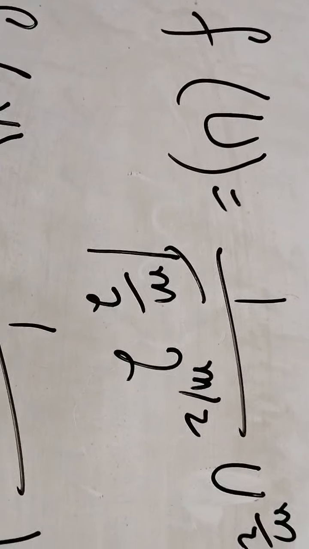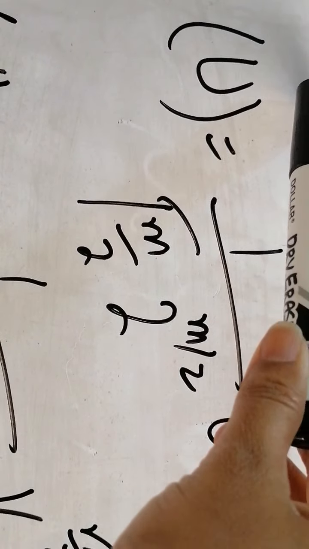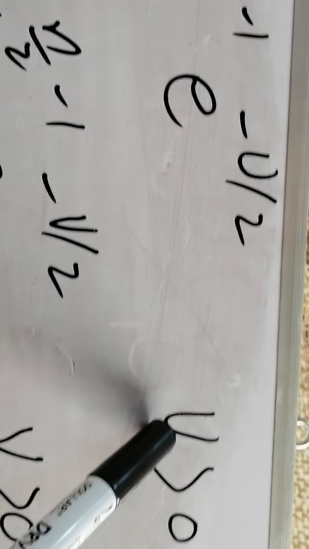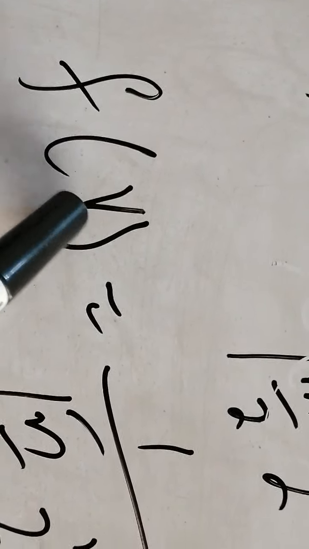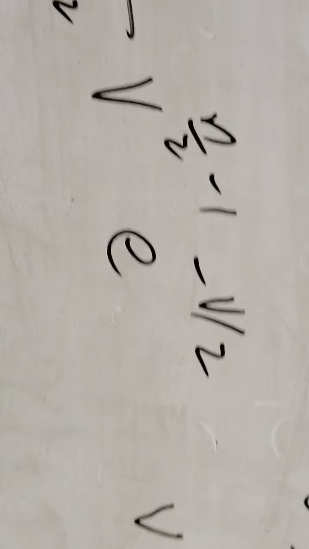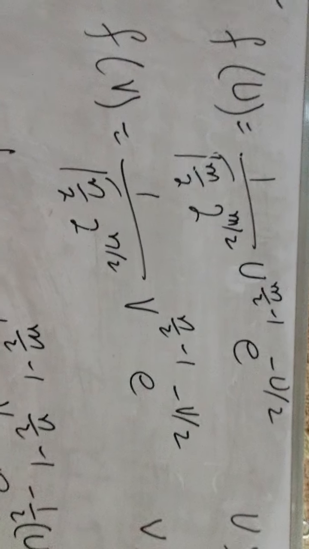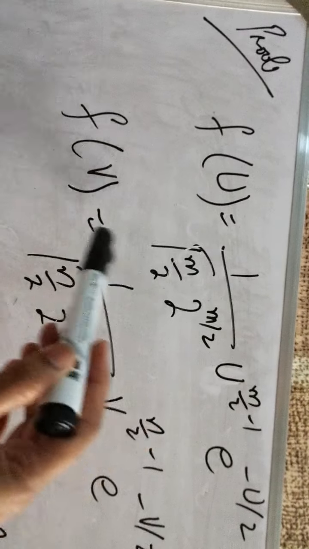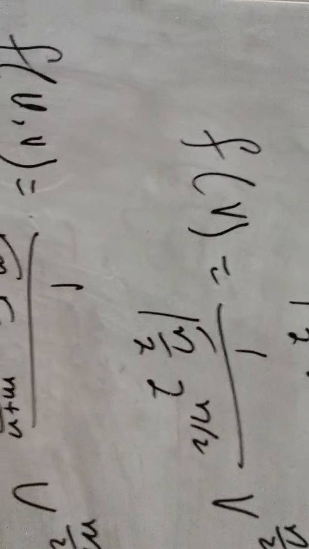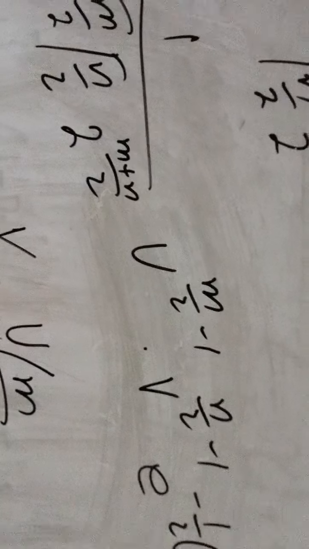Now for the derivation of the statement, as we know, U follows the chi-square distribution, and its density function is this one, with u greater than 0. Similarly, V also follows the chi-square distribution, so it has its density like this, with v greater than 0. Since U and V are independent, we can write the joint density as the product of these two densities, and when we write it we get f of u, v as this one.